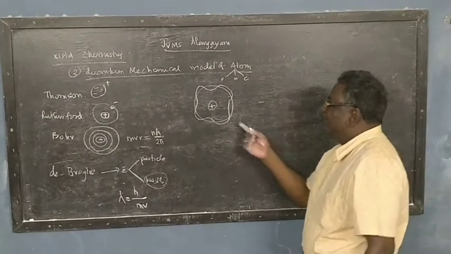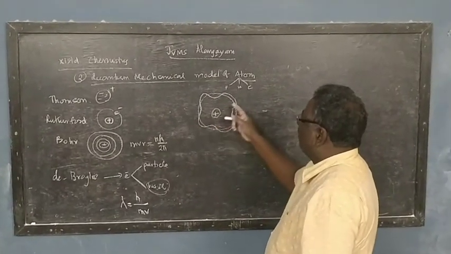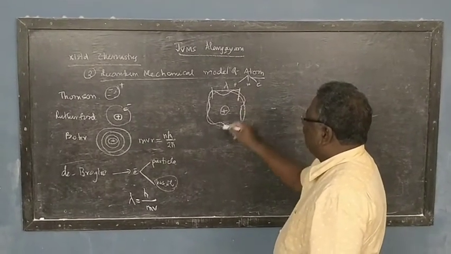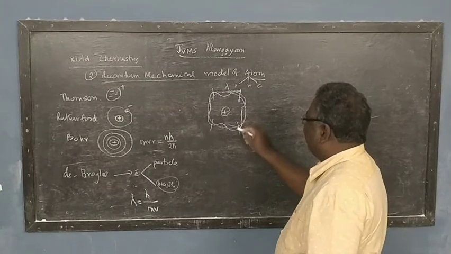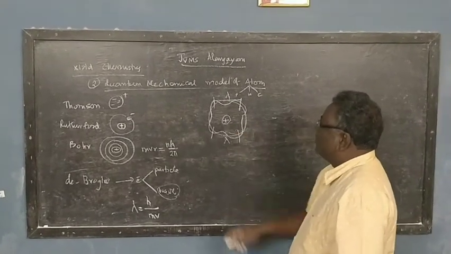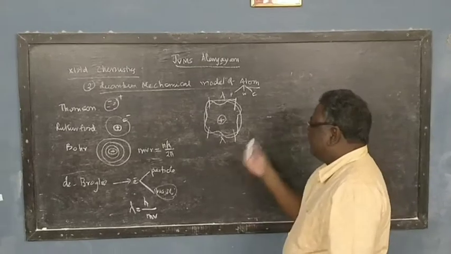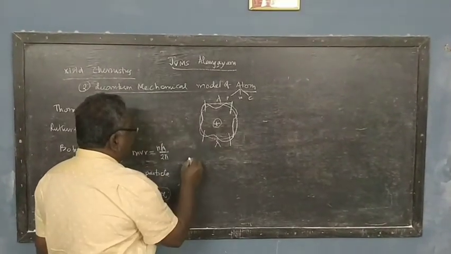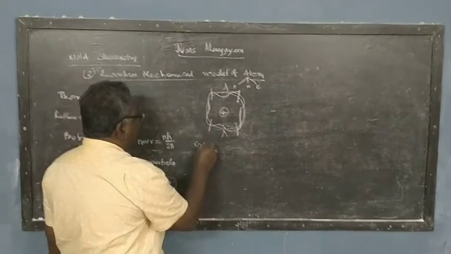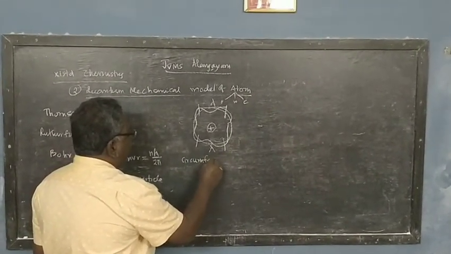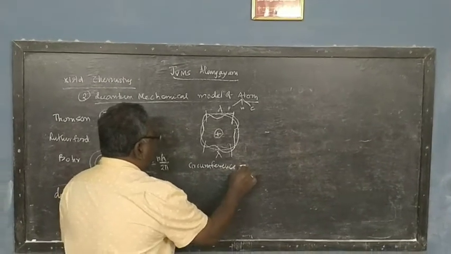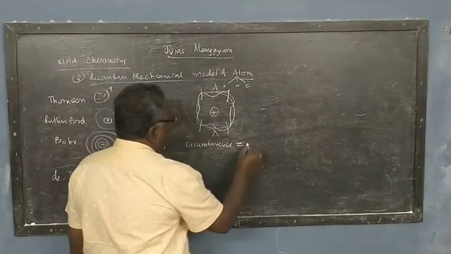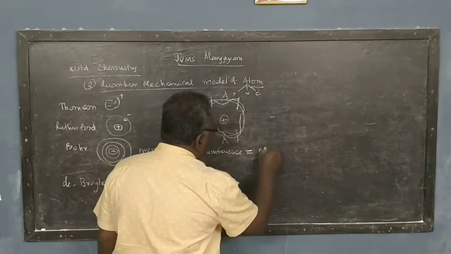If you look at this circular orbit, how many waves do we have in it? Here we have one wavelength, and here we have the second wavelength. So how many waves? 2 waves. Therefore, he suggested that the circumference of the circular orbit is a multiple of wavelength.